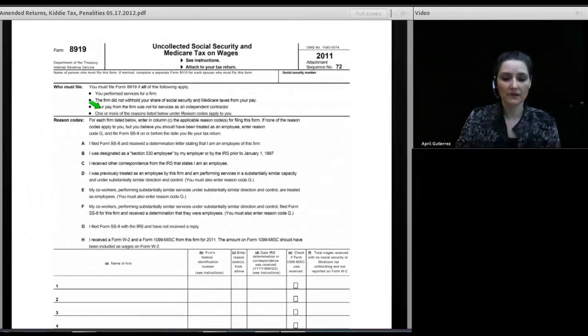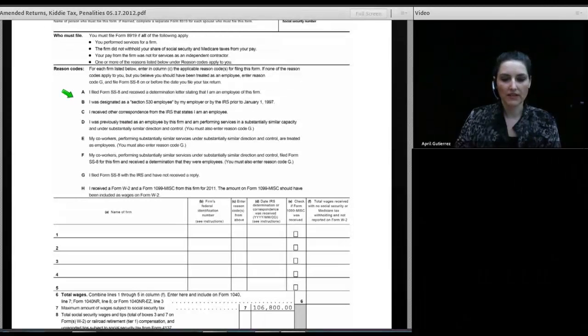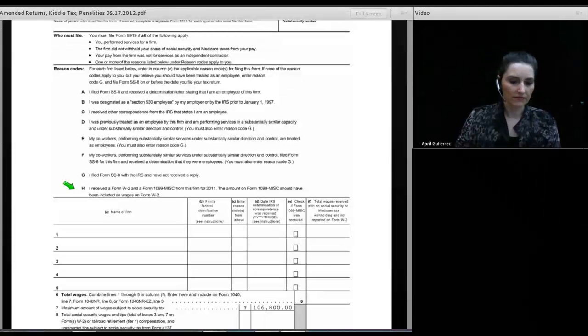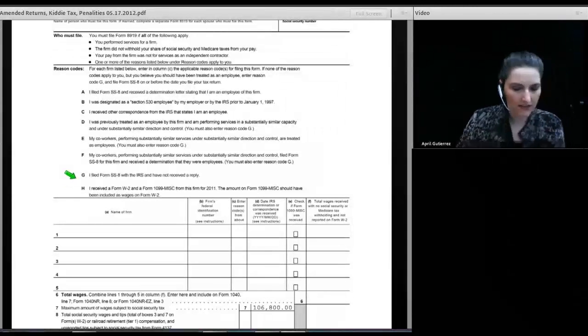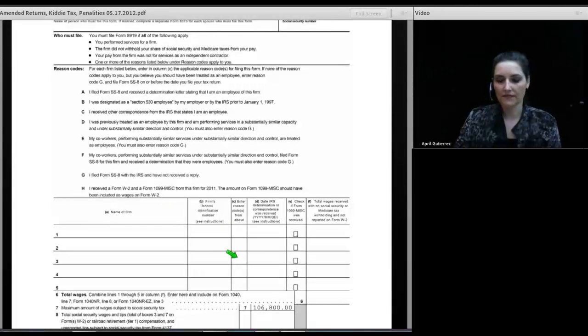Well, here's the 8919 first, and you can see that on 8919 it asks you to enter a reason code in column C. You can see here, enter the reason code here. And then you go up and you see the reason codes. Reason A, I filed an SS8 form and received a determination that I am an employee. And we go through all of the other reasons why you might qualify. And the final one is Reason H. Well, anyway, you got to pick one of these reasons. So you enter the reason here. And, of course, if you haven't already filed SS8, you're going to have to file it.